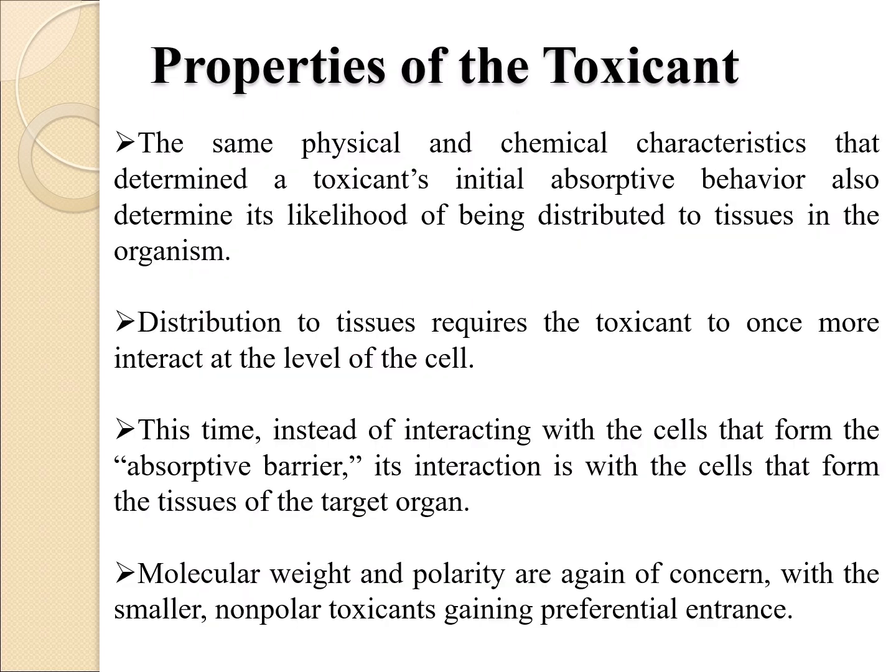Properties of the toxicant. The same physical and chemical characteristics that determine a toxicant's initial absorptive behavior also determine its likelihood of being distributed to tissues in the organism. Distribution to tissues requires the toxicant to once more interact at the level of the cell. This time, instead of interacting with the cells that form the absorptive barrier, its interaction is with the cells that form the tissues of the target organ. Molecular weight and polarity are again of concern, with the smaller, non-polar toxicants gaining preferential entrance.